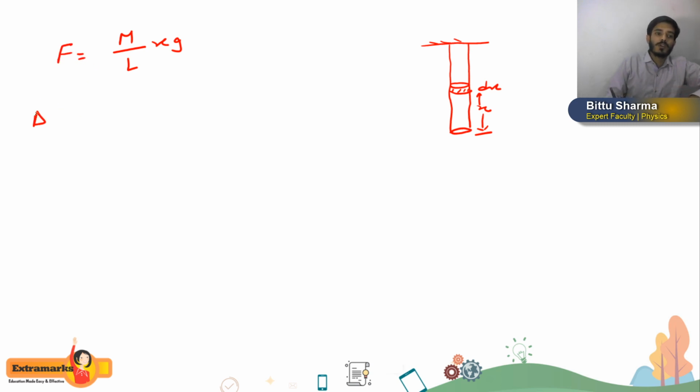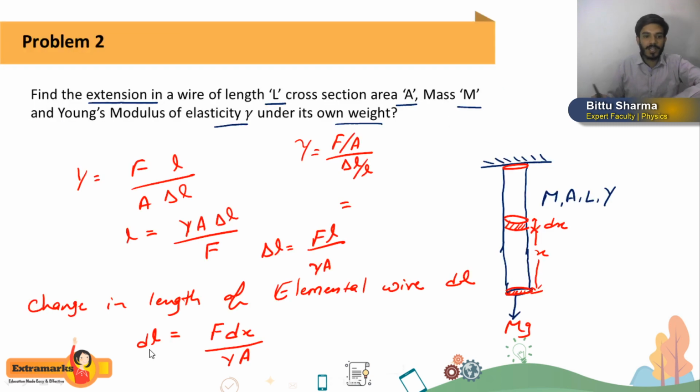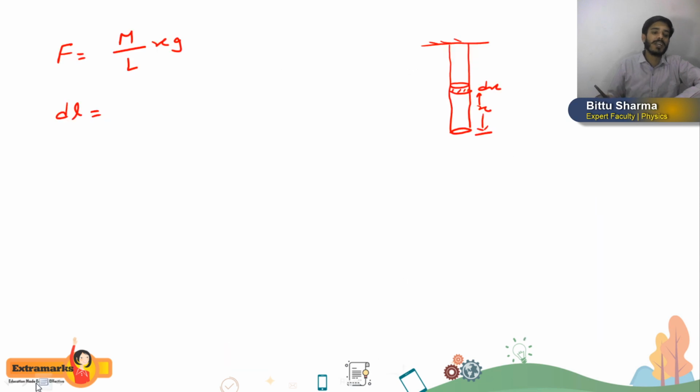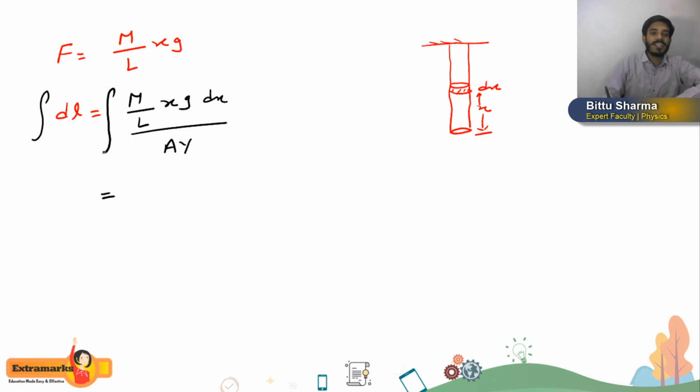If we substitute in the value of dl, what we got here, dl is F dx divided by AY, and instead of F I write M by L into x into G into dx divided by AY. Okay, so now to calculate the total length I have to integrate it.